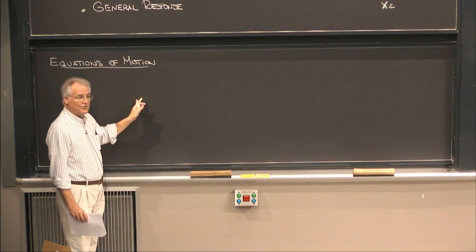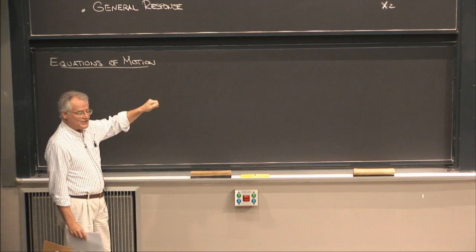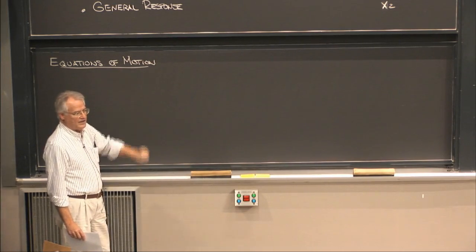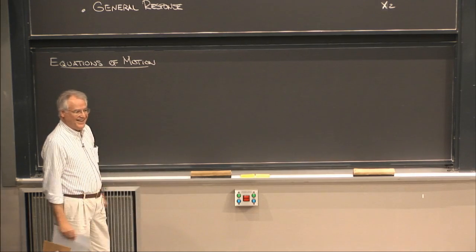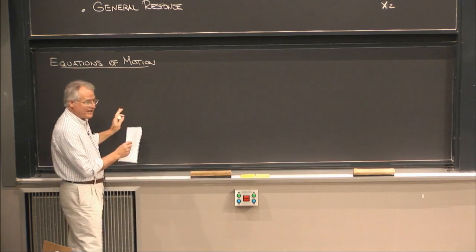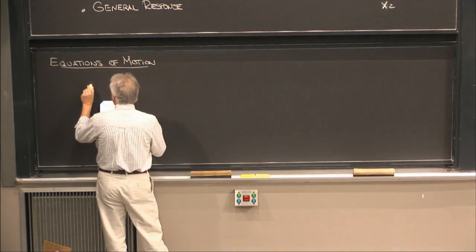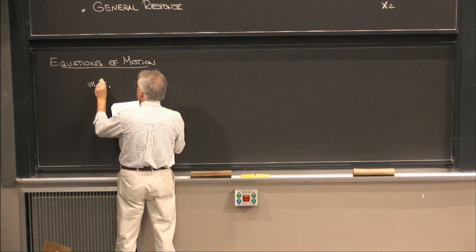Conversely, you could also do it by Lagrange. You could generate the expression for the kinetic energy, for the potential energy, form the Lagrangian, do the Lagrange equation business, and you'd get the same thing. But either way you do it, what comes out the other side looks like this.